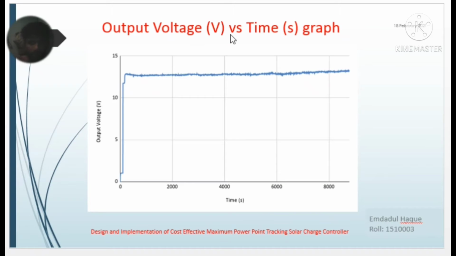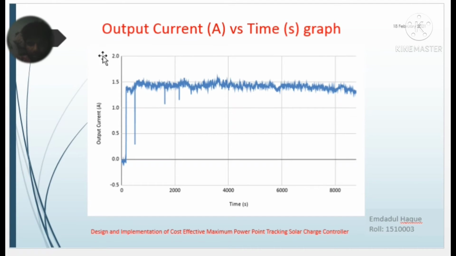This graph shows the output voltage versus time. We observed the system for almost 2.5 hours, and this data was logged by the SD card module, and from the SD card module we plotted this data. And this is the output current versus time graph.